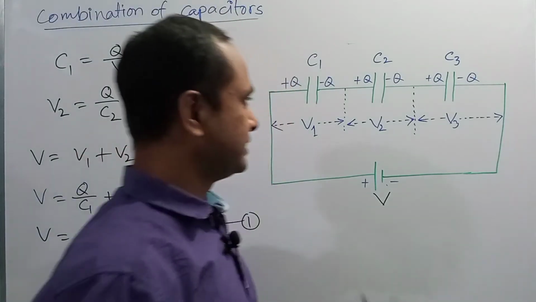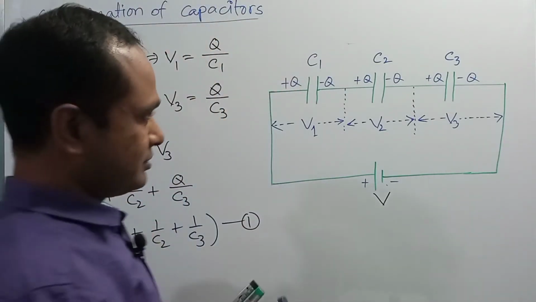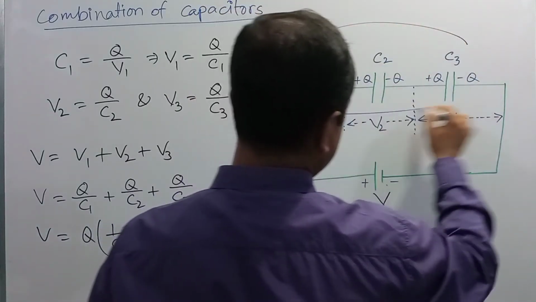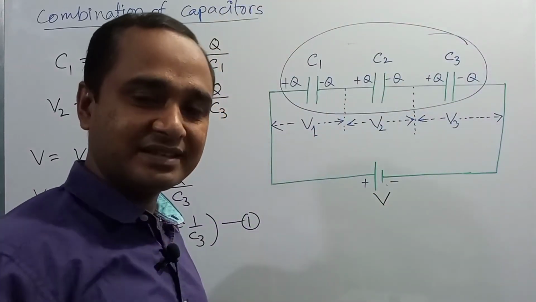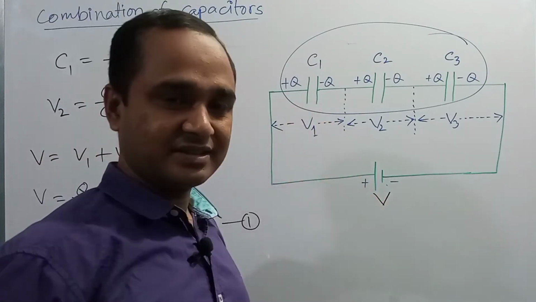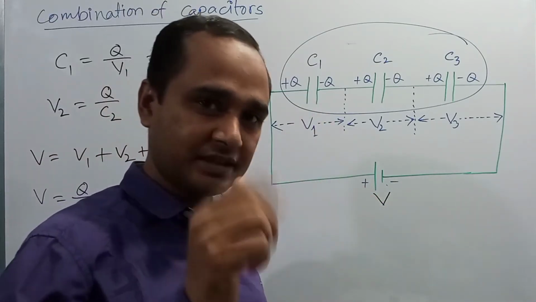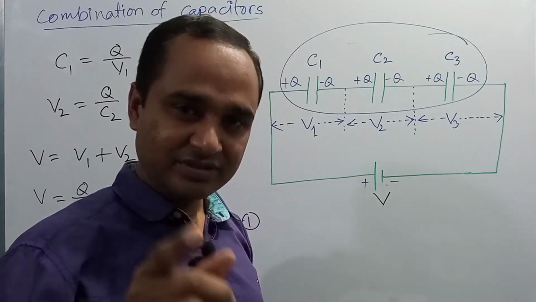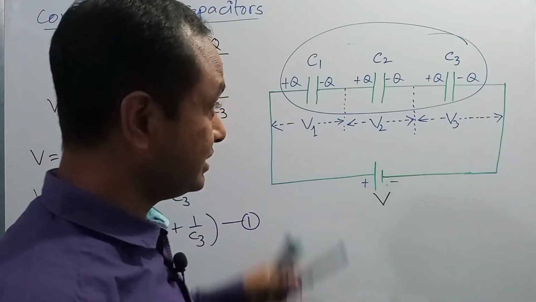Dear student, if the combination of three capacitors is replaced by a single capacitor so that the applied voltage and charge remain the same, then the capacitance of the single capacitor will be known as the equivalent capacitance.